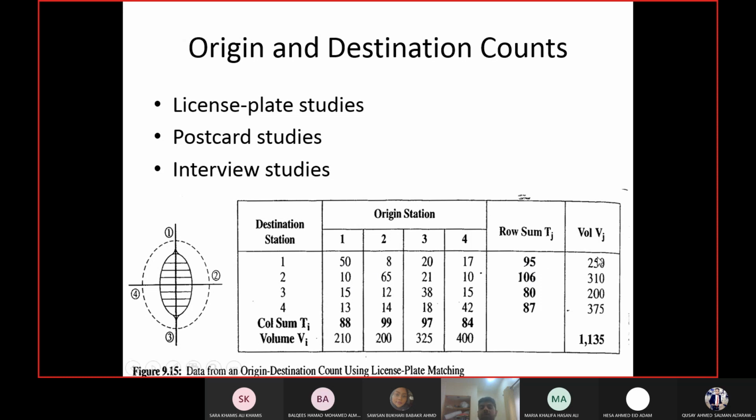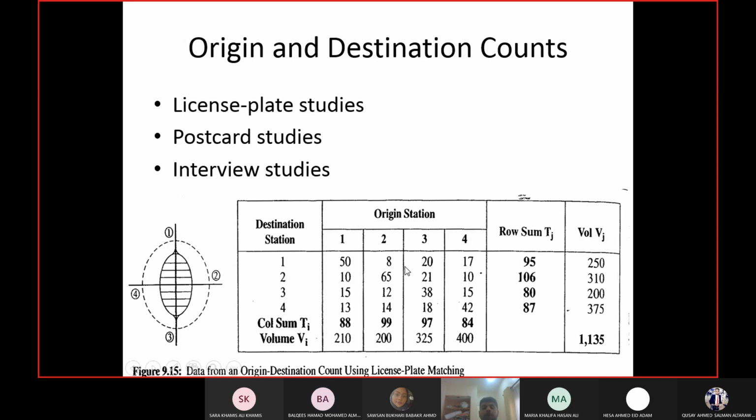Then you see with each row and column, you see the volume from the field as well. See the last column, this is the volume. So 250 is the volume observed in the field entering area 1. So entering area 1 means their destination is area 1, right? So 250 vehicles had destination area 1. Similarly, 310 vehicles had destination area 2. And then you see with each column as well the summation, the volume. So 210 vehicles had origin zone 1. So origin zone 1 means what? They came out of zone 1, right? 200 vehicles came out of zone 2 and so on.